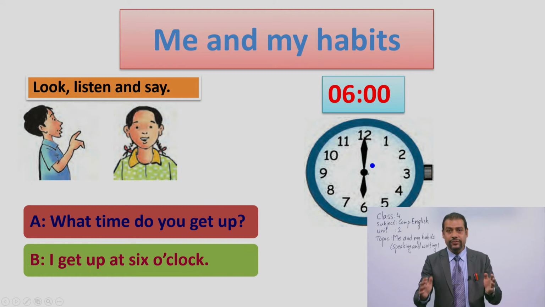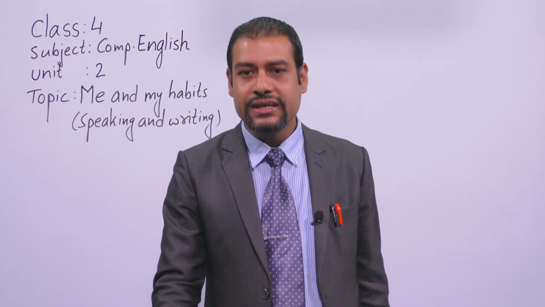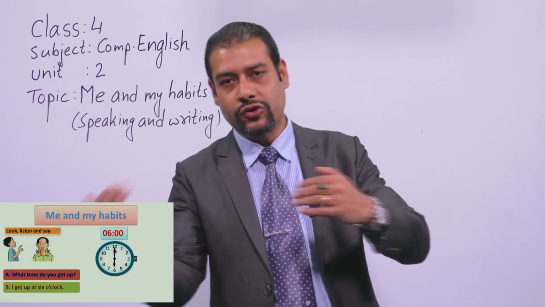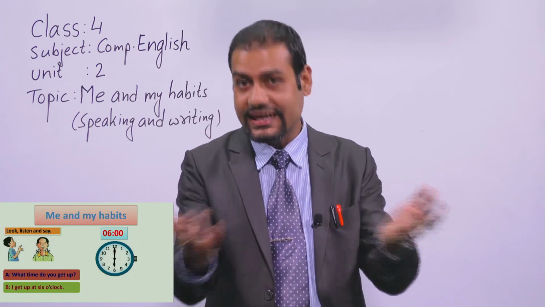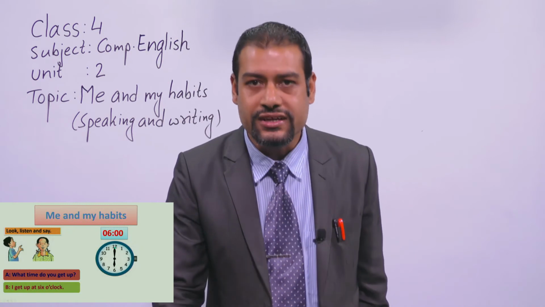So to give you the time, the clock is also shown here. See, this hour hand is in number 6 and this minute hand is in number 12. In this case, it is 6 o'clock, okay? So it means if you want to say 4 o'clock, 5 o'clock, a time like that, at that time this minute hand is always in number 12.